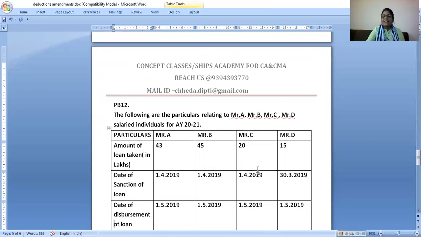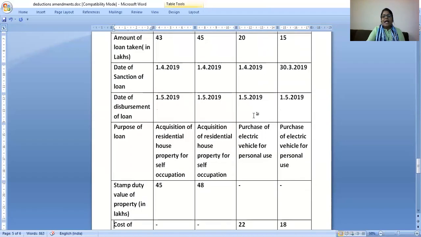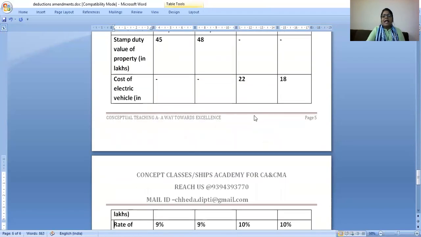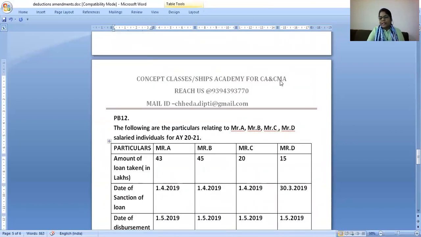Let us see case 3. Mr. C has applied for a vehicle loan. He is buying an electric vehicle on 1/4/19, his loan got sanctioned, and the vehicle's value is 22 lakhs. Yes, he can avail. There's no upper limit on the cost of the vehicle.